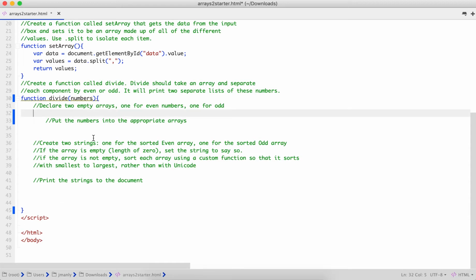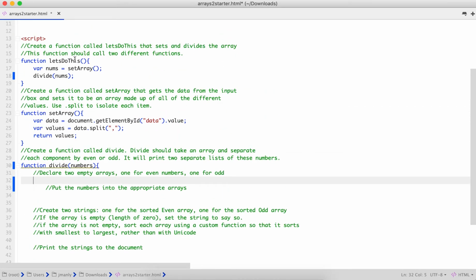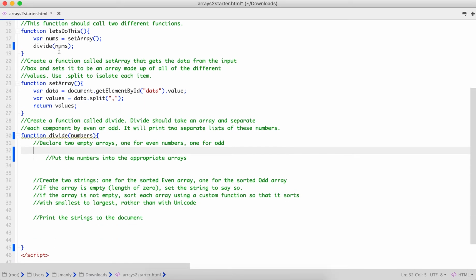Okay, so up here, right, when we call divide and we pass nums, everywhere that we type numbers within this function, it's going to run nums. We'll talk about that again as soon as we finish this code, but I just want you to be aware and see kind of how passing a variable works.